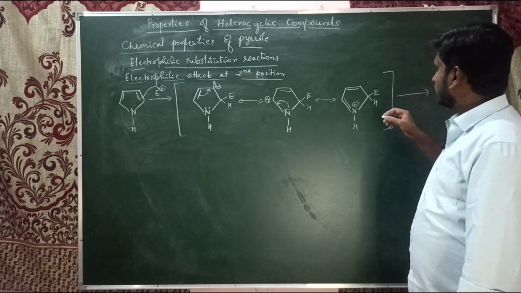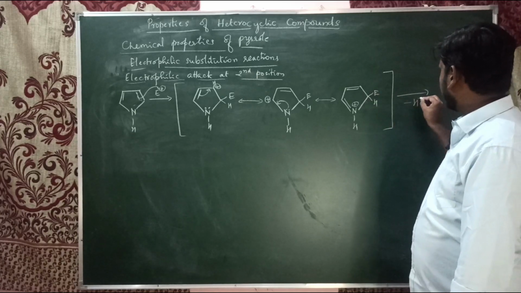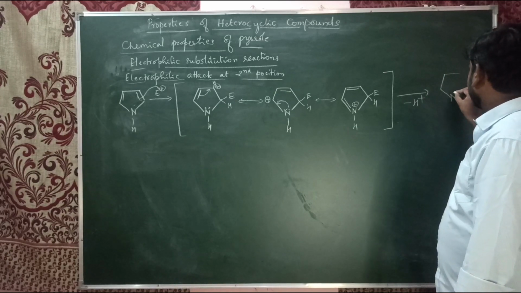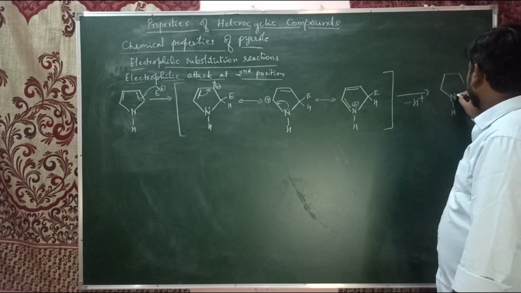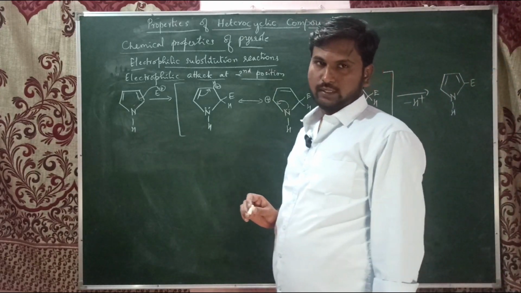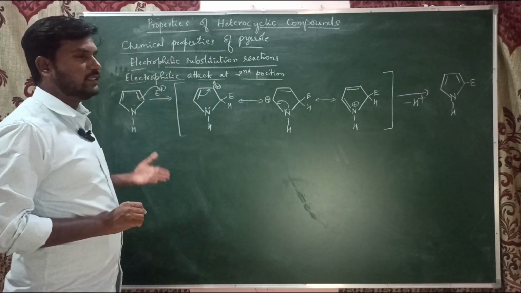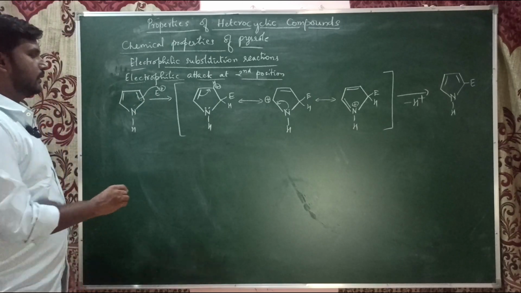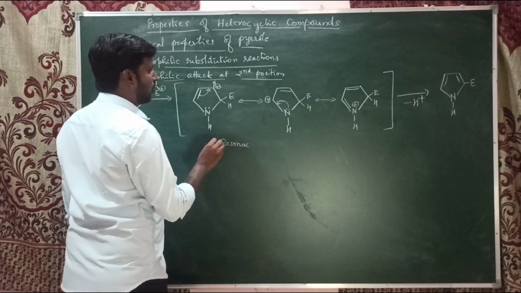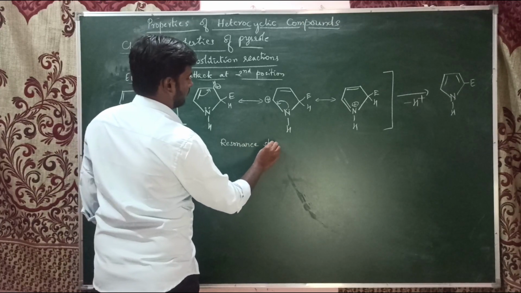So obviously, at the final step, this proton will be removed. With the removal of that proton, it forms this compound, this electrophilic substituted product. So this is about when the electrophile attacks at the second position. These three are the resonance structures of the carbocation formed during the reaction.